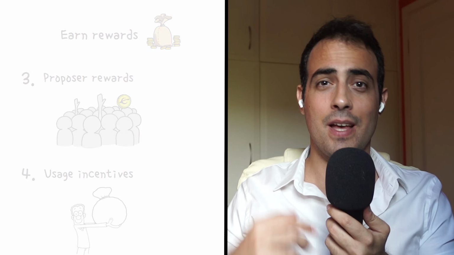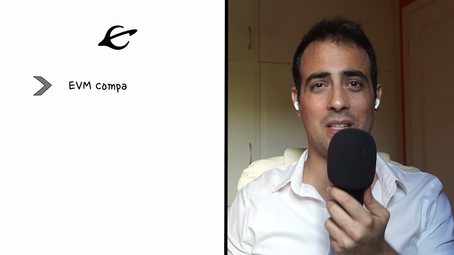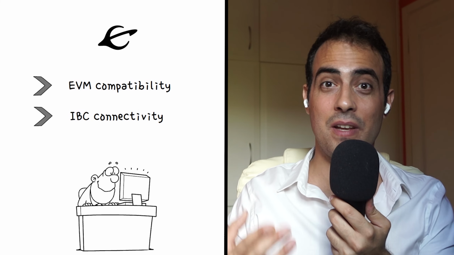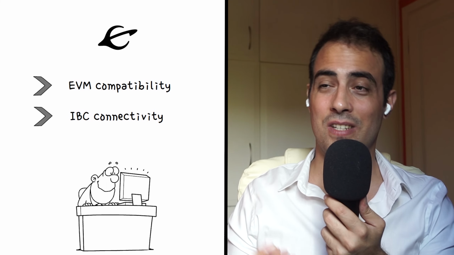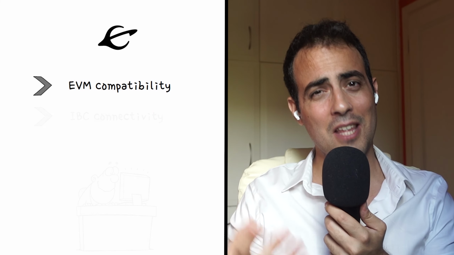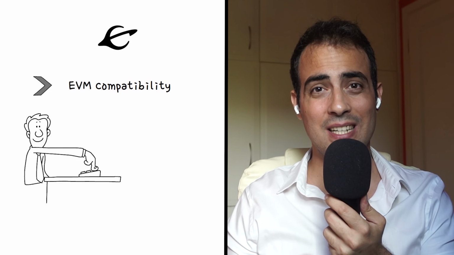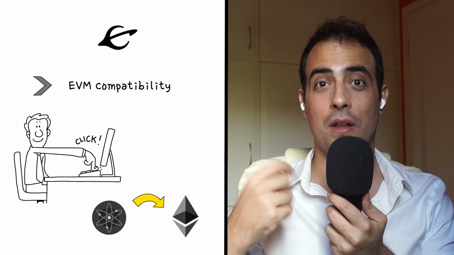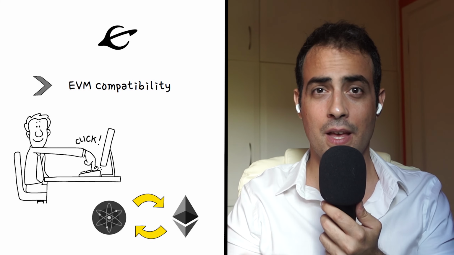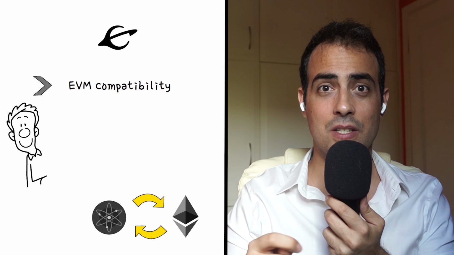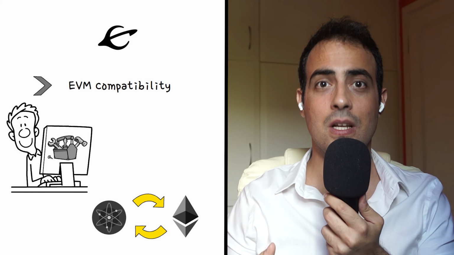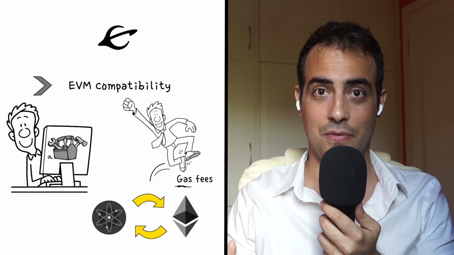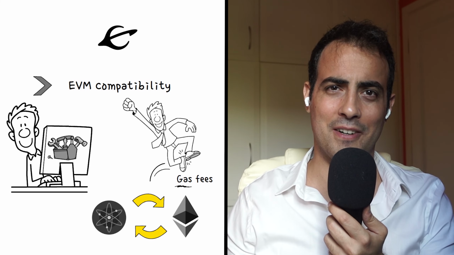In summary, Evmos' EVM compatibility and IBC connectivity enable developers to build with features from Ethereum with a Tendermint consensus setting. Ultimately, through Evmos' EVM, users and their assets from the Cosmos ecosystem can access the utility seen on the Ethereum network and vice versa. This grants Cosmos developers more tools when building apps, but it also gives Ethereum users a potential escape from increased gas fees. A win-win for both parties.